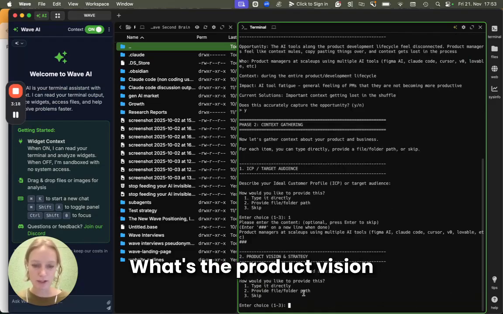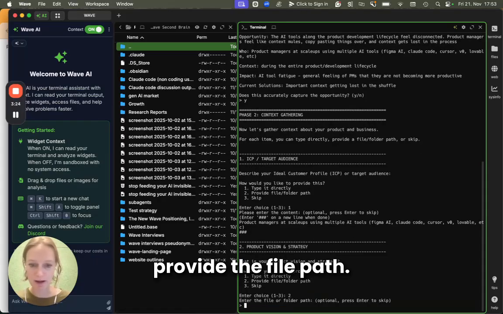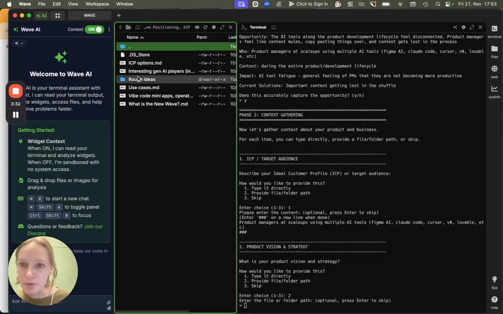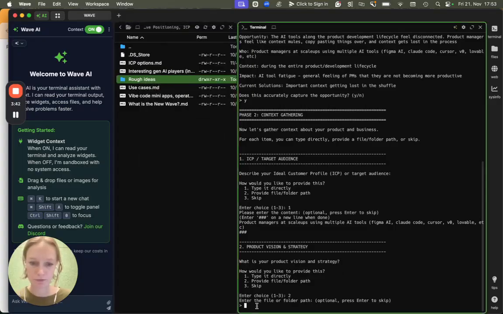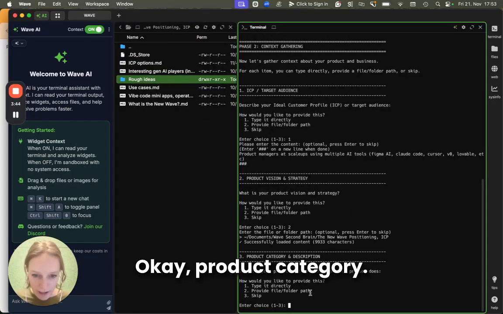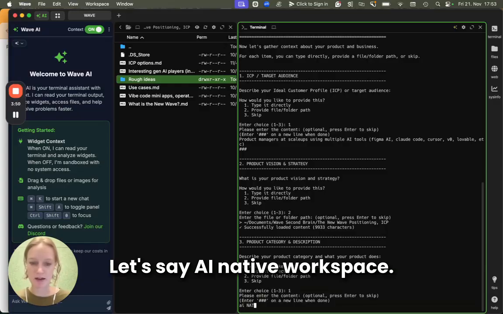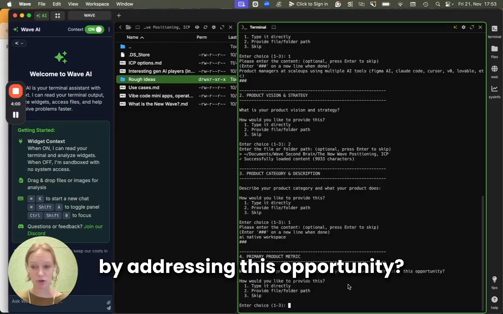Let's continue. What's the product vision and strategy? Here, I'll actually provide the file path. Let's put it here. Let's do this one. It's not great. Oh wait, let me do this one. Let's point it here. Okay. Product category. I'm going to type it directly. Let's say AI native workspace. Okay. What's the number one product metric that we're trying to drive by addressing this opportunity?